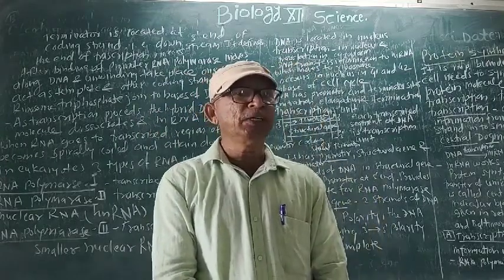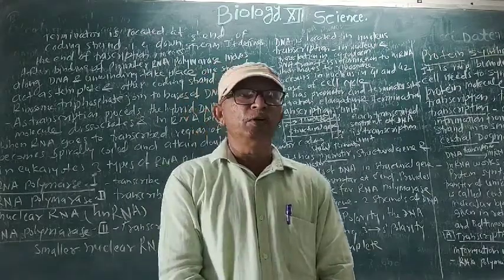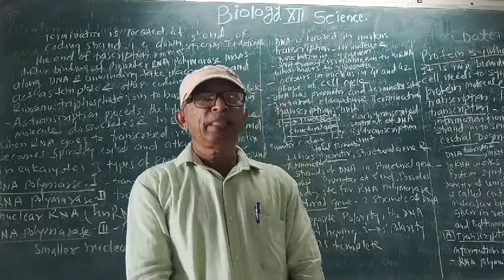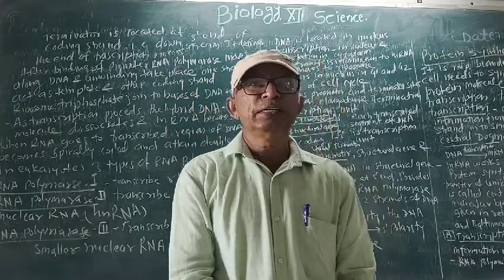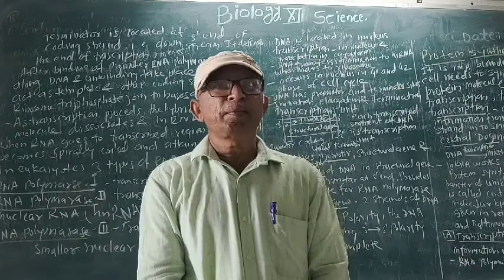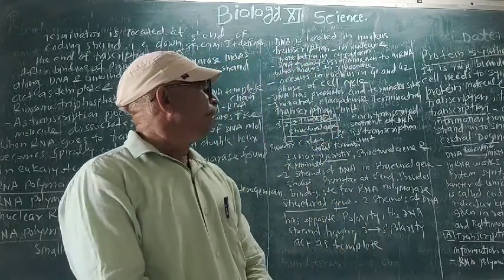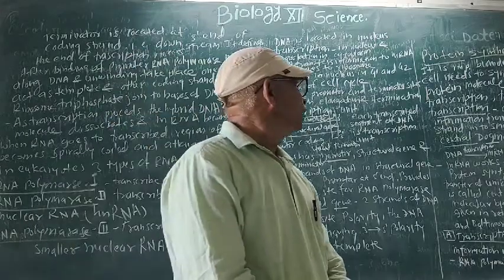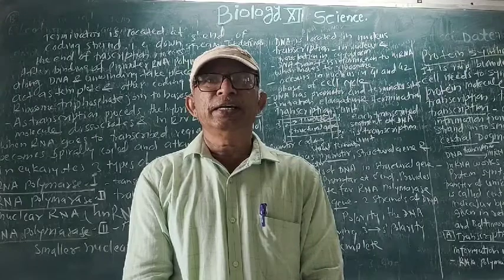What is transcription? We know that there is a DNA molecule and DNA has two strands. Among both strands, one strand acts as the template and produces the strand of mRNA.